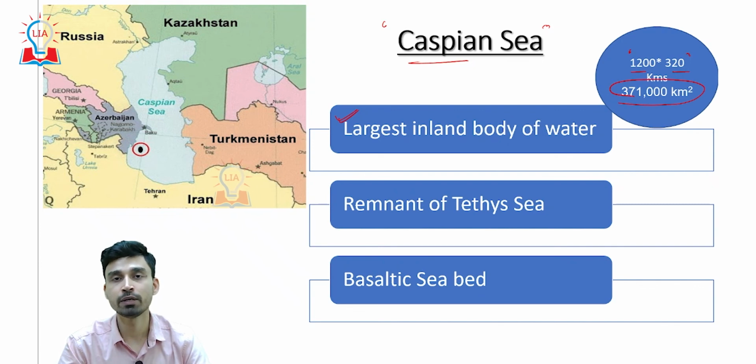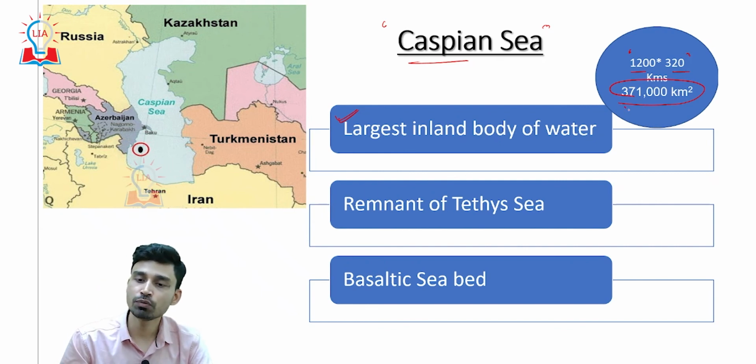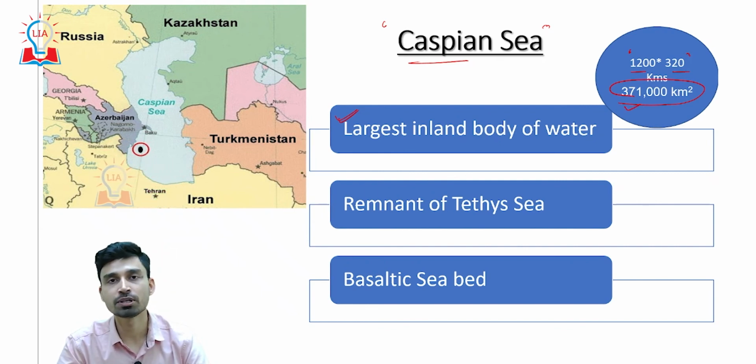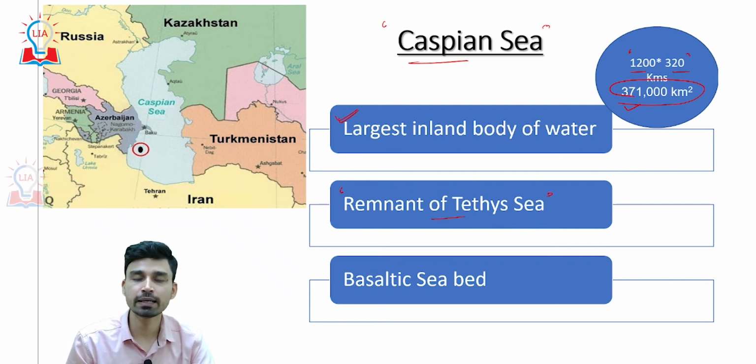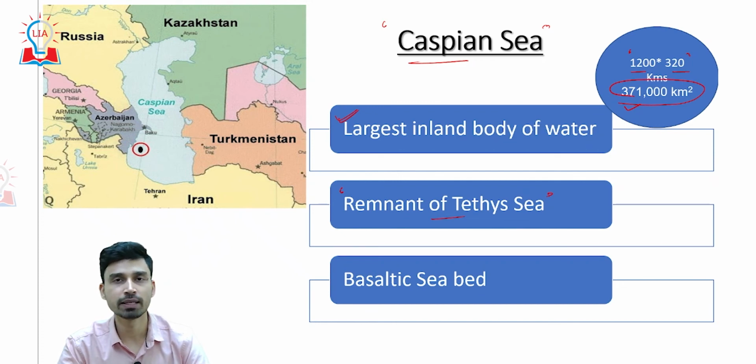That means, if we try to understand, the whole area of India is 32 lakh square kilometers. So the size of the Caspian Sea is almost 10% of the area of India. If you look at the origin or geology of this lake, it is believed to be the remnant of the Tethys Sea.